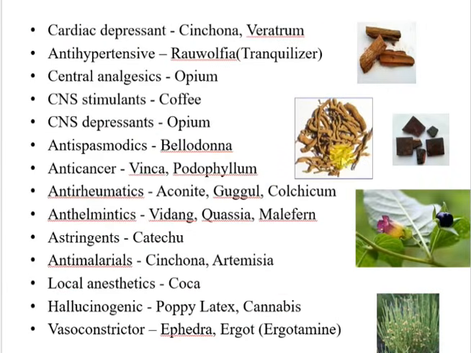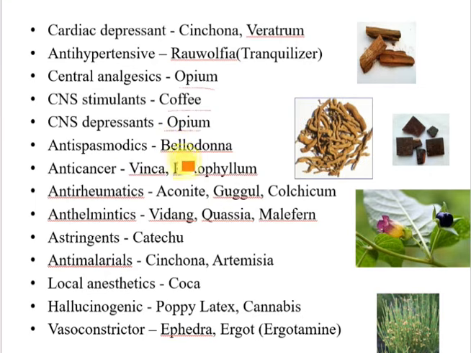Next, okay. Other examples of the pharmacological classification. Cardiac depressants are Cinchona and Veratrum, those are used as cardiac depressants. Antihypertensive drug is Rauwolfia, that is also used as a tranquilizer. Next, central analgesic is opium. Okay. CNS stimulant is coffee containing caffeine. For caffeine, we have to use the Murexide test. That's a very important question. Murexide test for purine alkaloids, that is coffee. Okay. Next, CNS depressant is opium.